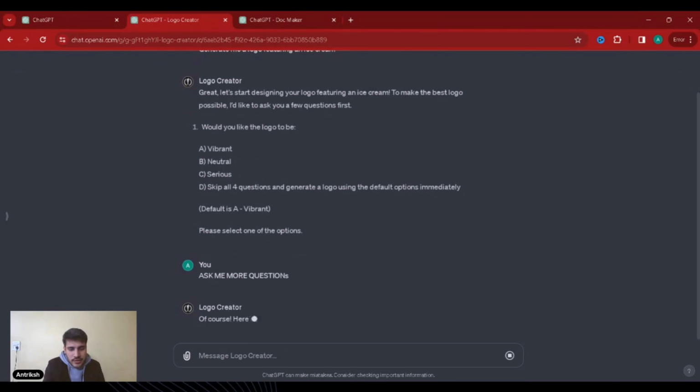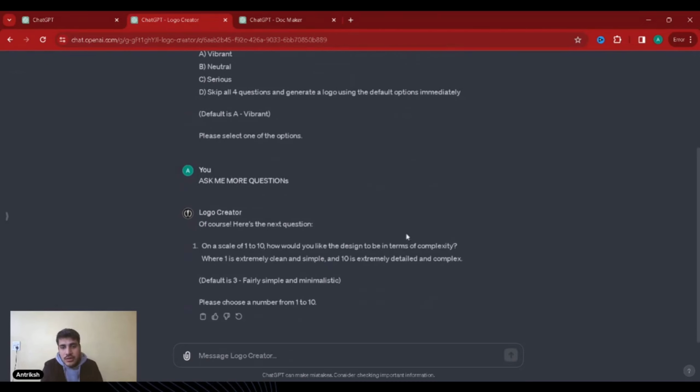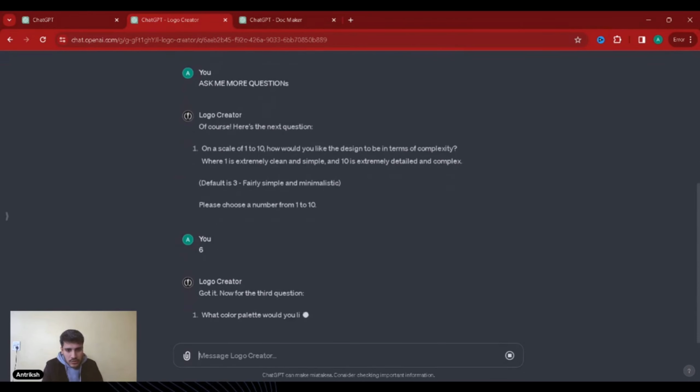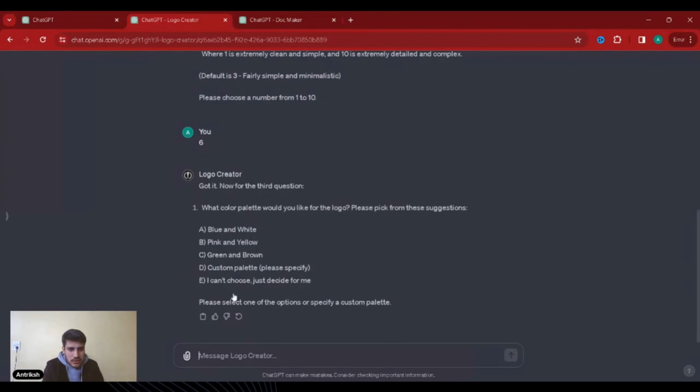Let's see. Of course, here's the next question. On a scale of 1 to 10, complexity, where 1 is extremely clean and simple. I'd say 6. Okay, got it. Now the third: what color palette would you like?